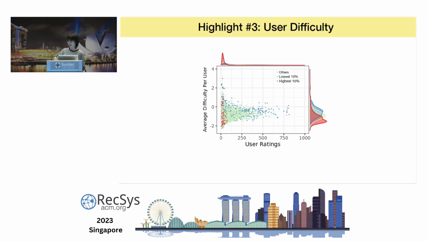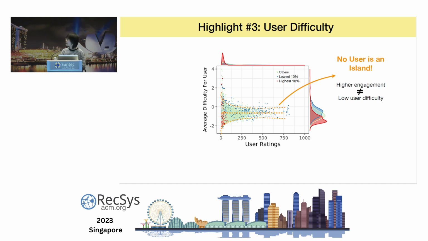And highlight number 3. Here we use user difficulty as an example, and we analyze how user difficulty corresponds to user engagement, which is denoted by the number of ratings a user gives. Surprisingly, we noticed that the user difficulty does not decrease as user engagement increases. Instead, it converges to a long-running average.